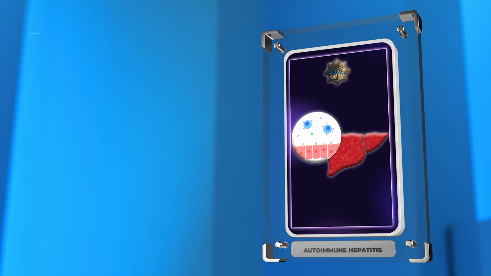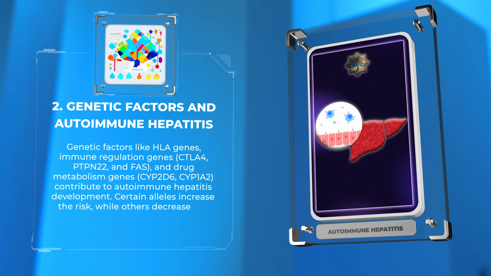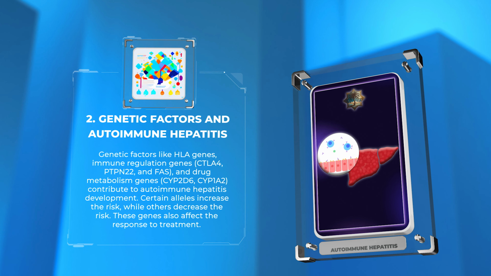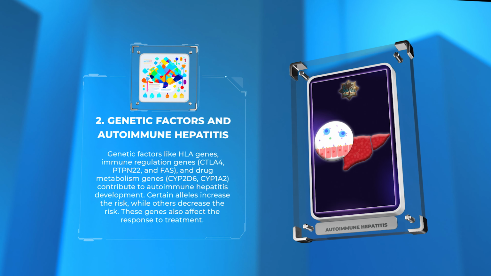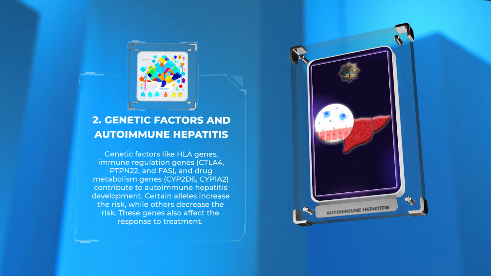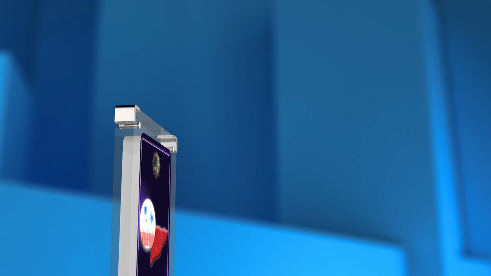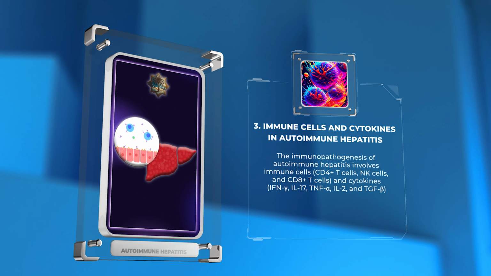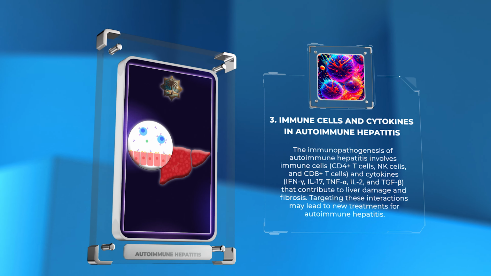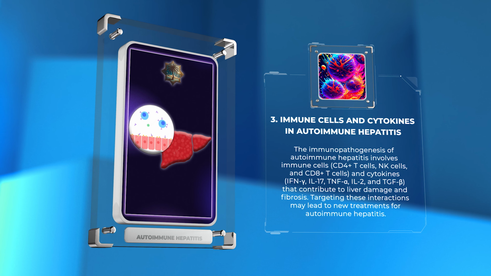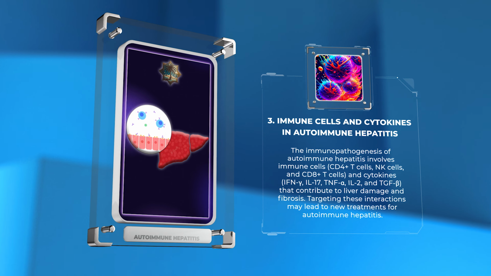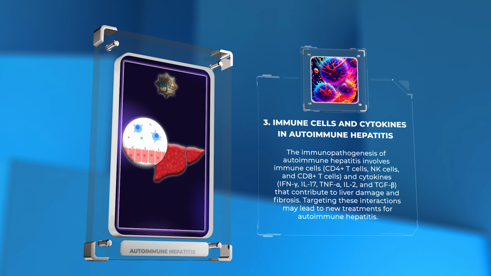Genetic factors like HLA genes, immune regulation genes CTLA4, PTPN22, and FAS, and drug metabolism genes CYP2D6 and CYP1A2 contribute to autoimmune hepatitis development. Certain alleles increase the risk, while others decrease the risk. These genes also affect the response to treatment. The immunopathogenesis of autoimmune hepatitis involves immune cells, CD4 plus T cells, NK cells, and CD8 plus T cells, and cytokines, IFN gamma, IL-17, TNF alpha, IL-2, and TGF beta, that contribute to liver damage and fibrosis. Targeting these interactions may lead to new treatments for autoimmune hepatitis.